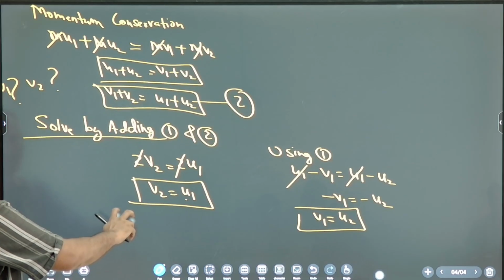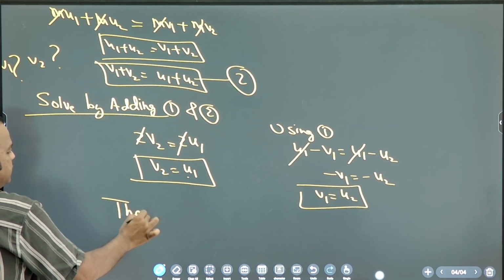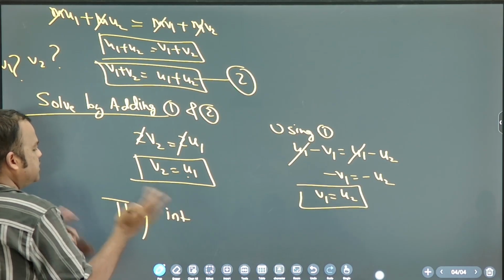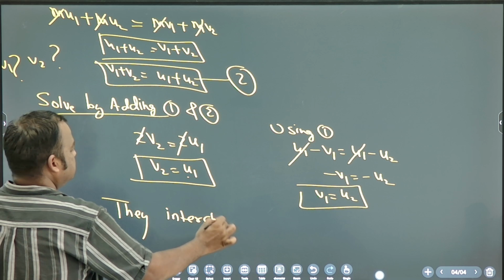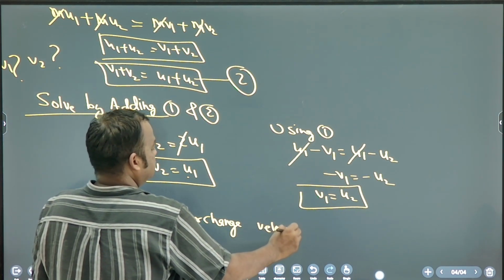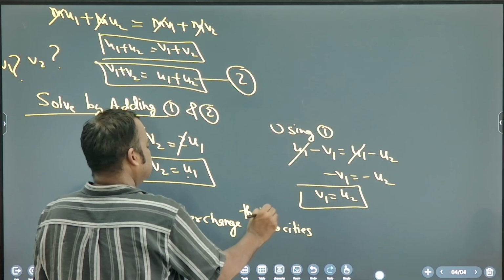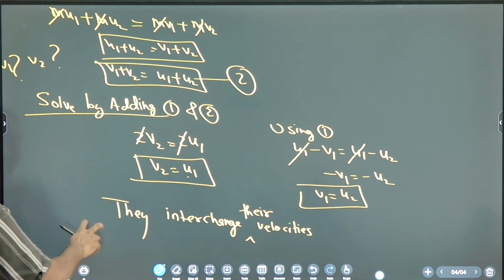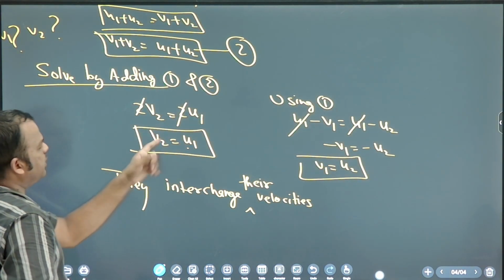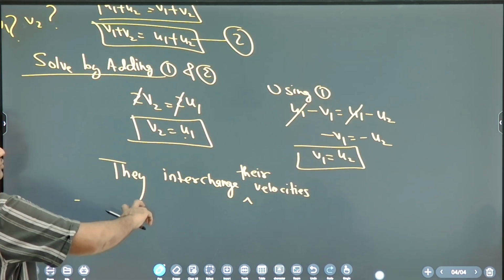So they interchange their velocities, note down. They interchange their velocities. V2 becomes u1 and v1 becomes u2. So they interchange their velocities.